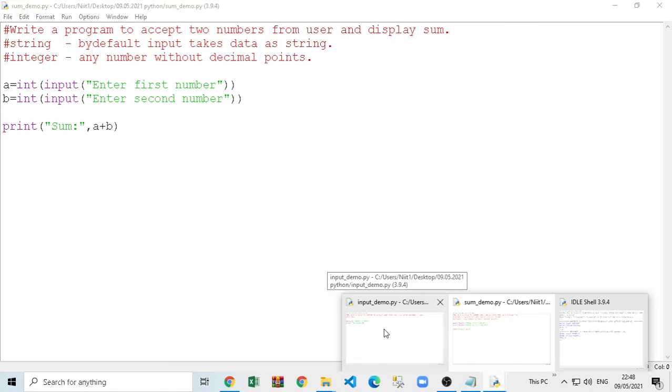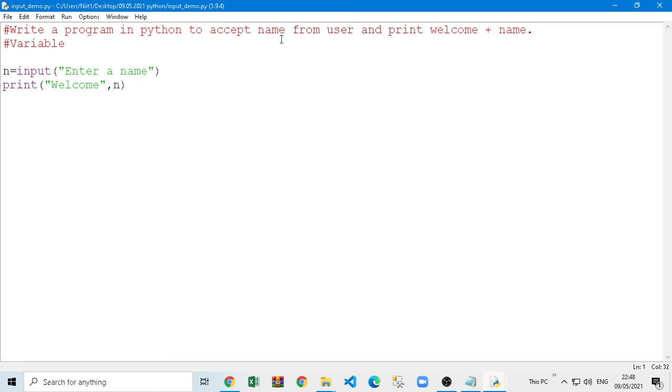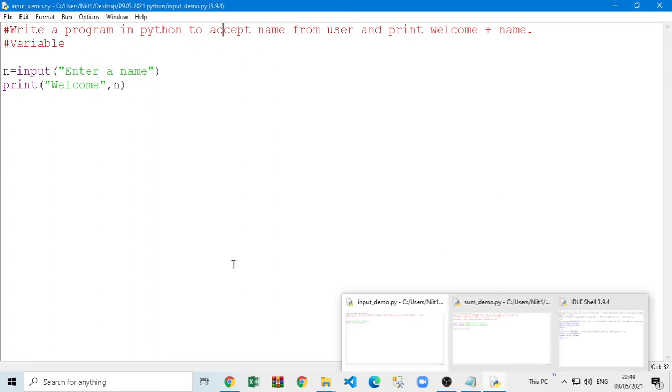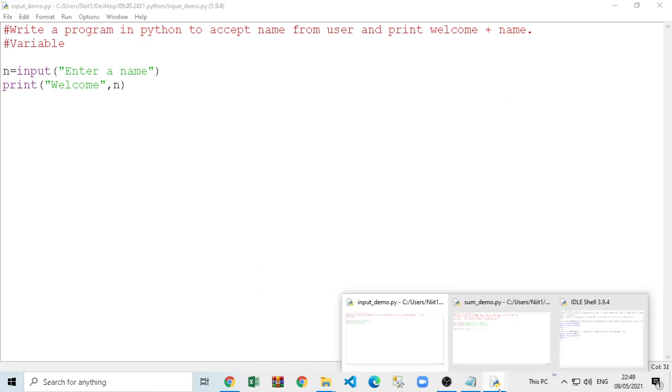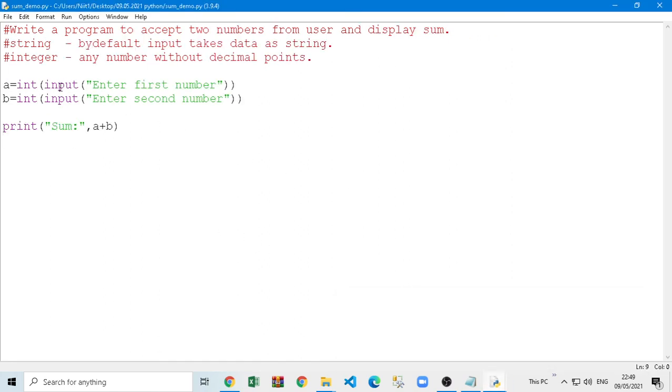The first program we tried. Second, we tried to take a name from the user, and for the name it is just a normal input. But if you try a normal input with numbers, it is actually concatenating the text, merging the text. It is not actually doing calculation. So you have to tell it that when you take a number, convert it or take it as an integer, and only then will calculations like addition and division work.